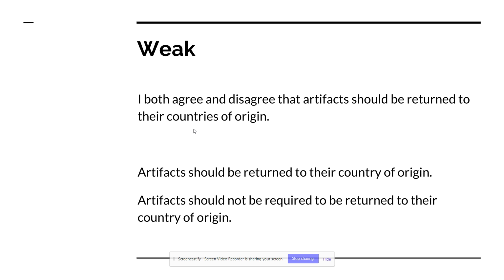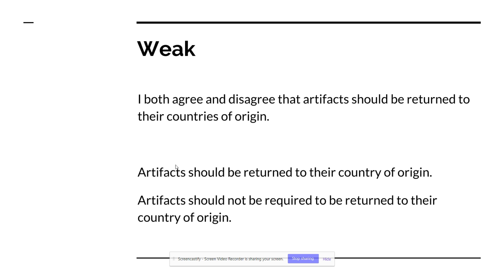So let's take a look at some of the weak claims. I both agree and disagree that artifacts should be returned to their countries of origin. The reason why this is so weak is because it's wishy-washy. It agrees and disagrees. And oftentimes this is the case with topics. You can agree with some issues and disagree with other issues, but for the sake of writing, you need to take a stance, okay? Even if you don't necessarily agree wholeheartedly or disagree wholeheartedly.